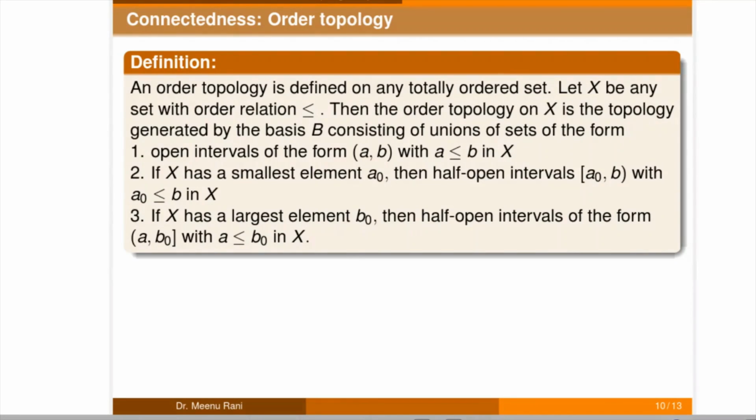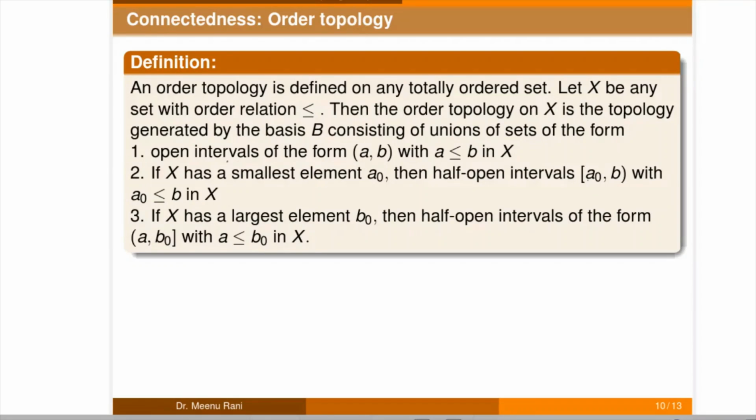So if we take any set X with the less than or equal to relation, and we know that this is a totally ordered set, then the order topology on this X is the topology generated by the basis B consisting of the union of sets of these three forms. First, open intervals of the form (a, b) with a less than b in X. If X has a smallest element a0, then we can take the half-open interval, closed at a0 and open at b, which satisfies a0 less than b in X. If X has a largest element b0, then again we can take the half-open interval, open at a and closed at b0, with a less than b0.